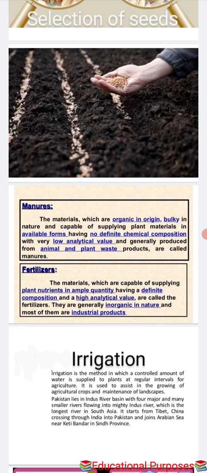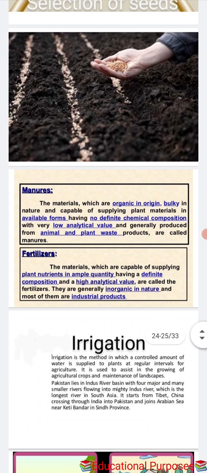Yes, it is very important. Now what is meant by irrigation? The supply of water to the crops at regular intervals is called irrigation. Guys, you all know that water is most important for people, and for all living things. For us it is important, and for plants also it is important. So in simple language we can say the supply of water to the crops is known as irrigation.